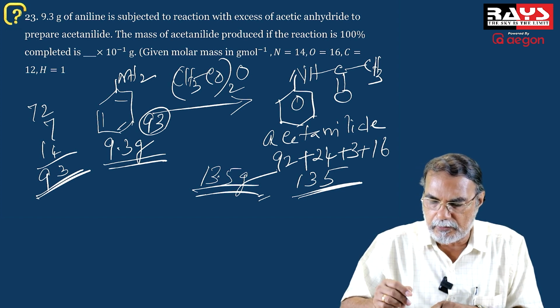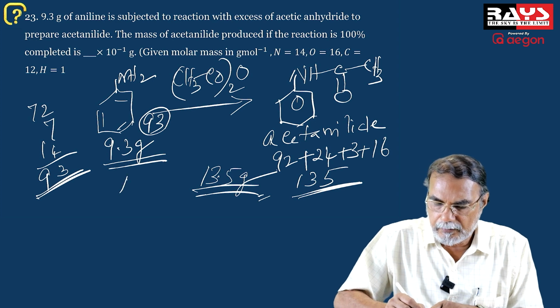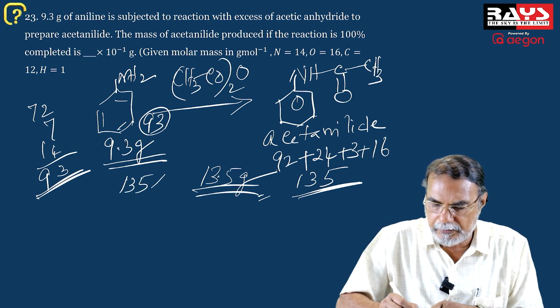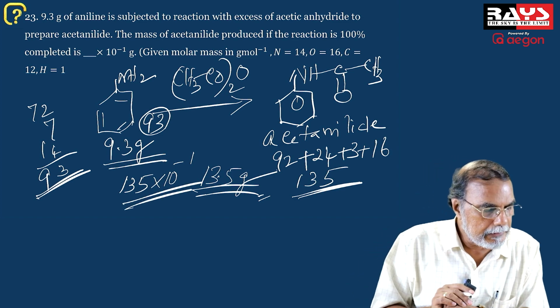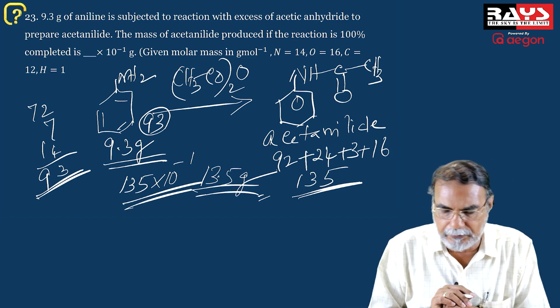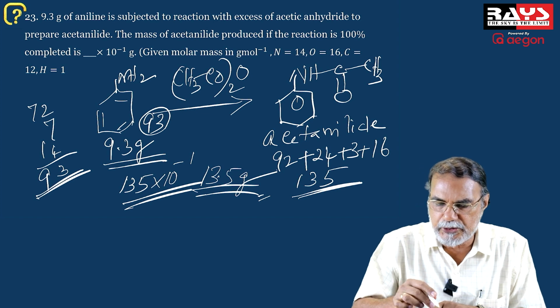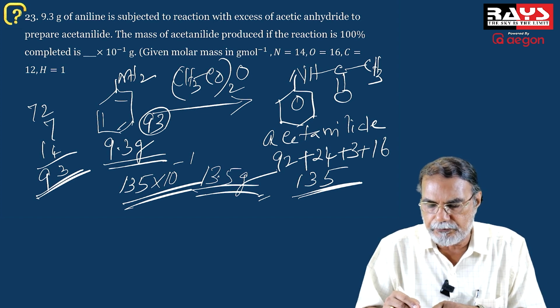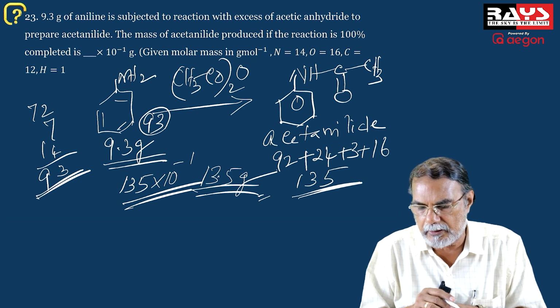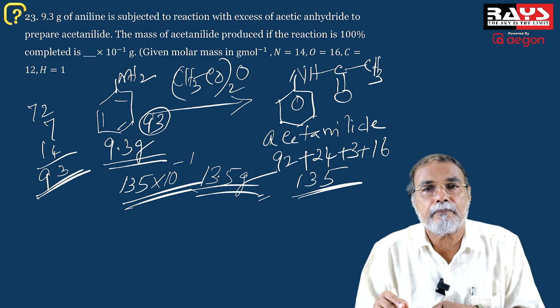But the result has to be expressed as dash into 10 raised to minus 1. So 10 raised to minus 1 means 135 into 10 raised to minus 1. Isn't it? So the result is 135. So the dash is 135. 135 into 10 raised to minus 1 is 13.5.